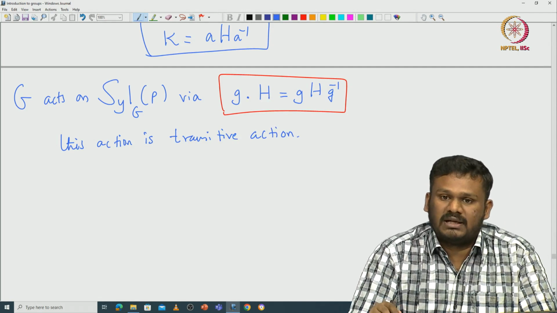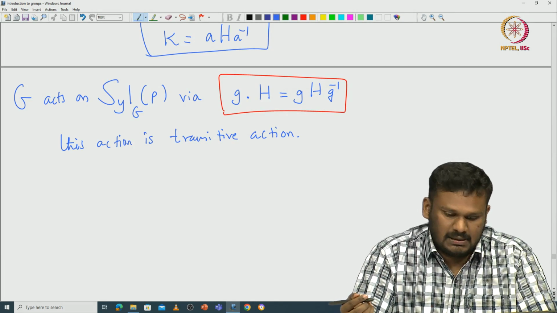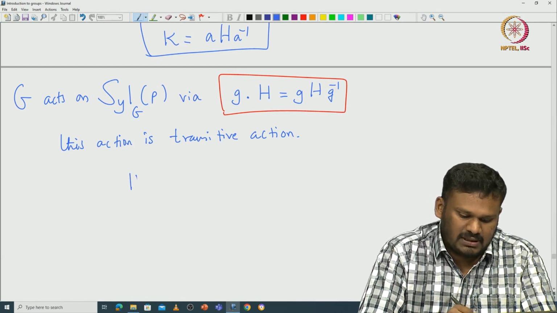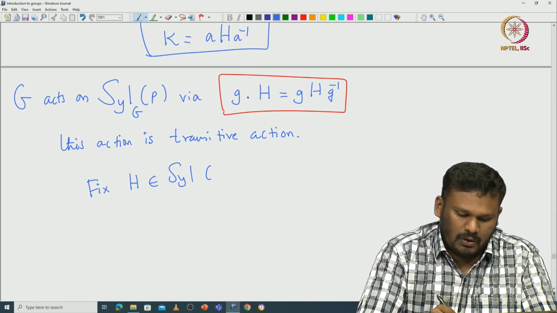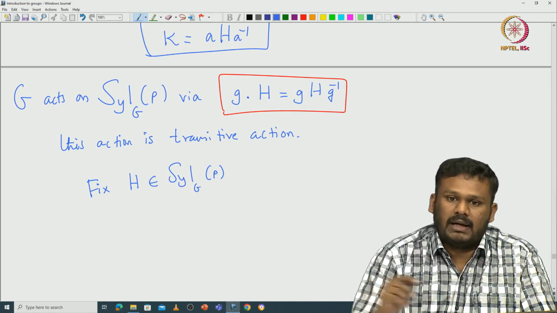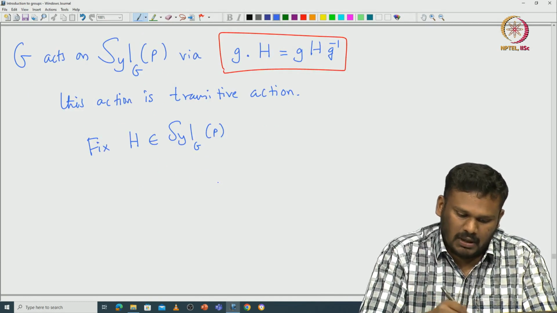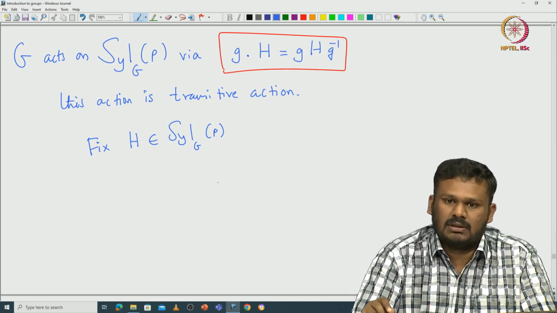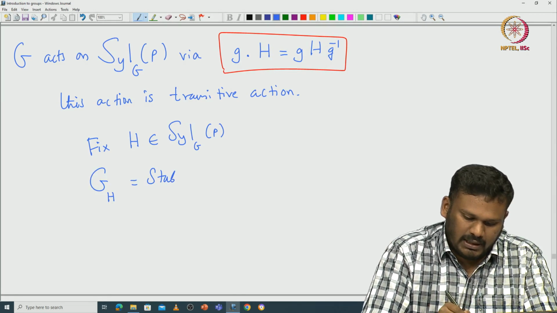But we know something about the transitive action. The transitive action is isomorphic to the following action. For example, you can fix some particular element of that set. If you fix some H inside this Sylow P subgroups set of G, then you can look at the subgroup of G that fixes H. So let us look at the stabilizer of H inside G.